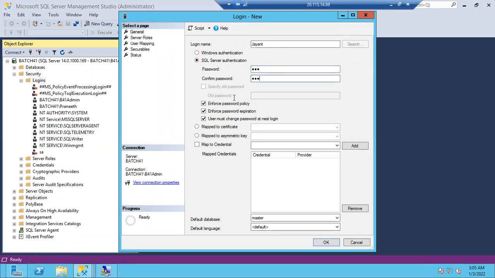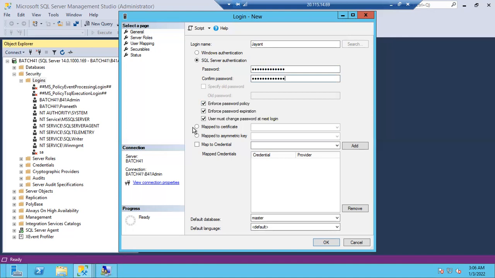Remember, if this option is selected, it won't accept 123. What does it mean? Enforce password policy means a strong password should be there if this policy is selected. If I unselect this policy, it will accept the 123 password. If I select it, you have to give a strong password, otherwise it won't accept. So in the organization we will select it. We don't unselect it, guys. So let's give a strong password this time. I'll give the same password for confirmation.